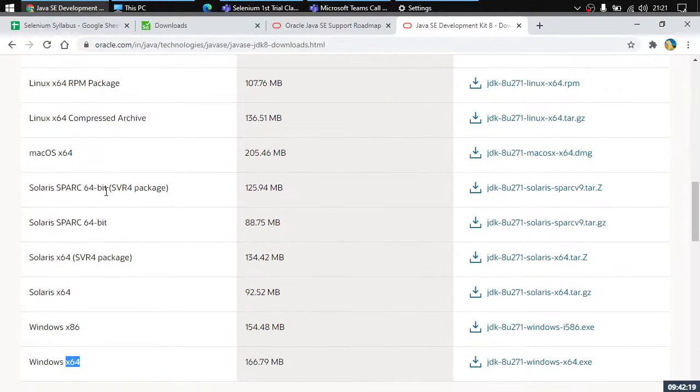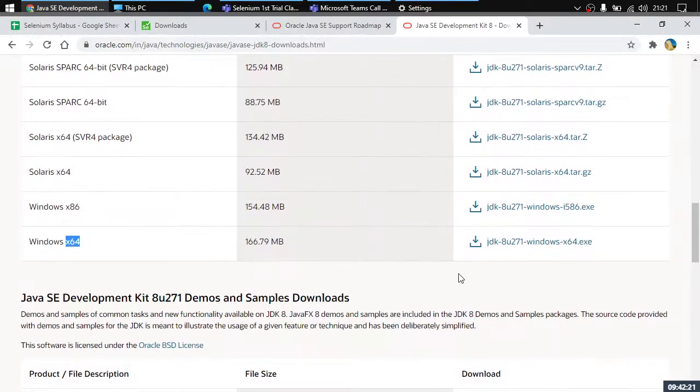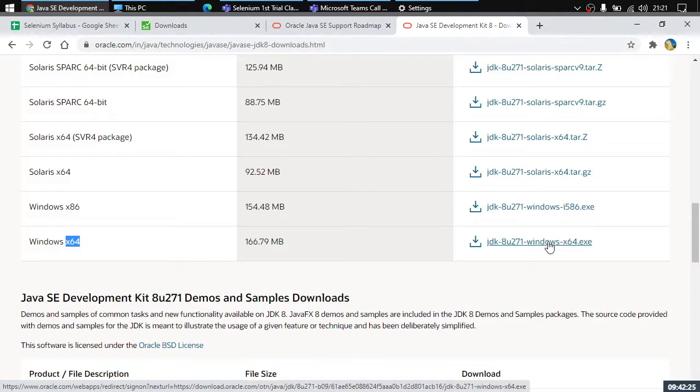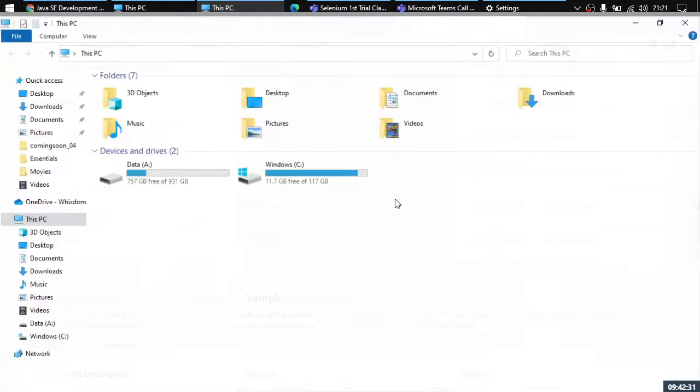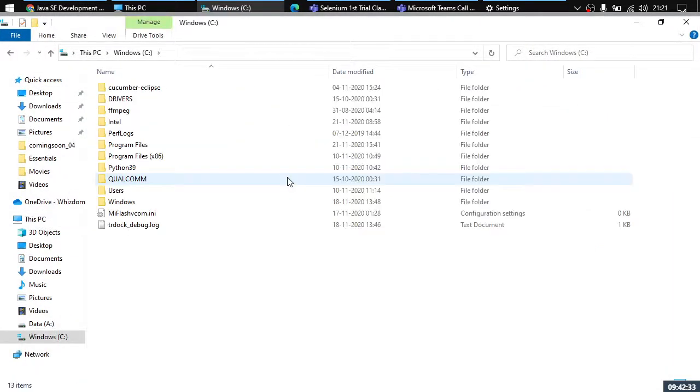Now, once it is downloaded, you can simply install it. Installation is super easy. Click next, next, next. Yes, yes, yes. In the end, click on finish and you're done. But after the installation, there is a configuration that you need to go through. What is that configuration?